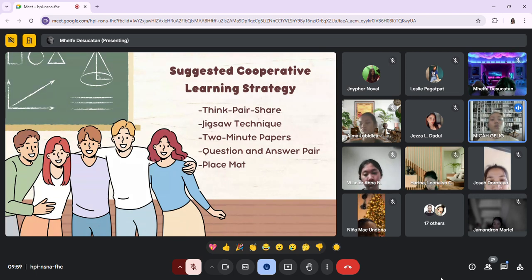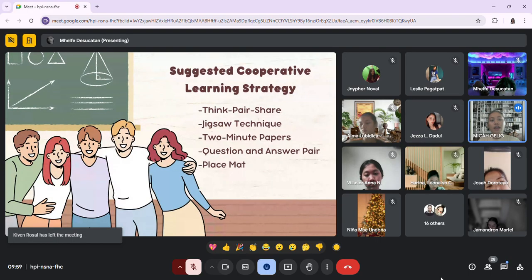All right. So all these suggested strategies promote collaboration, critical thinking, and enhanced learning through peer interaction.